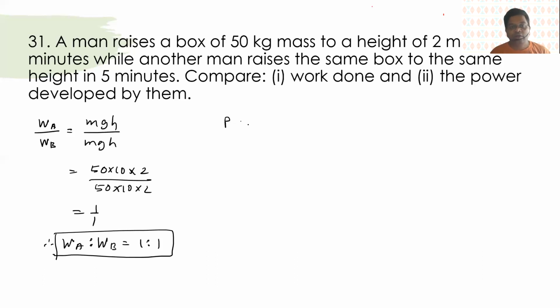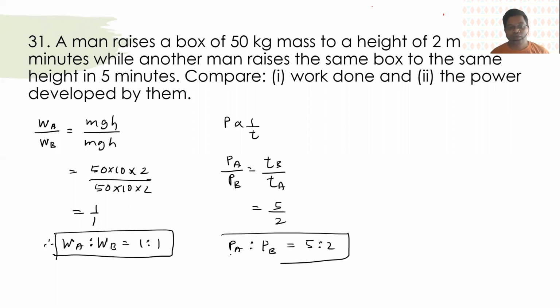Now power, I will use this method. Power is inversely proportional to time. So power of A upon power of B is time of B upon time of A. So B takes 5 minutes, A takes 2 minutes. Since it's a ratio of minutes upon minutes, it will give you the same answer if you convert it to seconds, so I'm not doing that. So power of A is to B is 5:2. That's the ratio of the power.